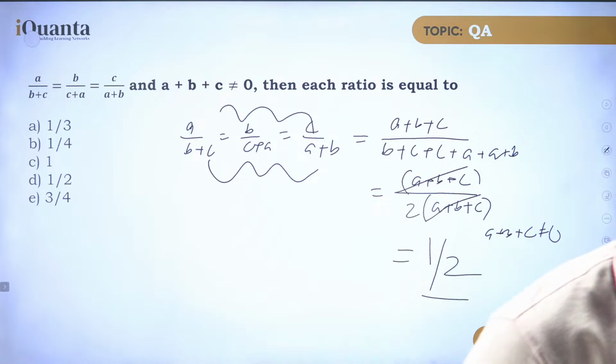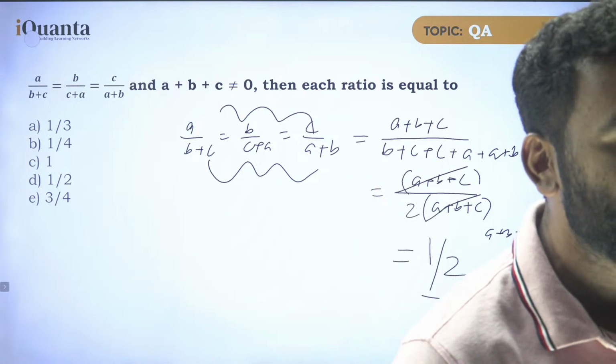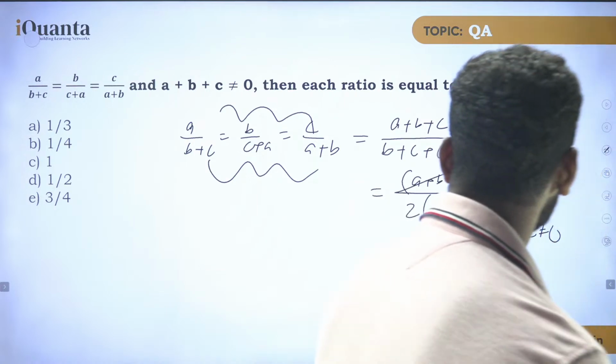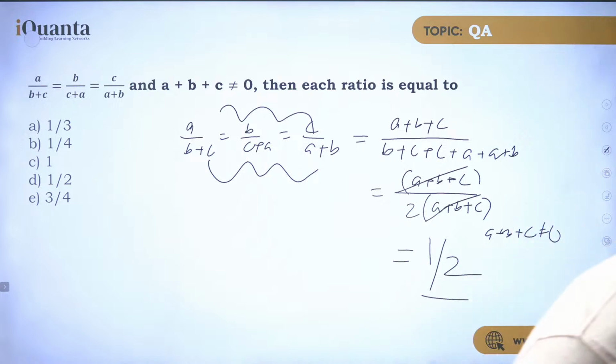It's 1 by 2, which is half, not 0 by 2. A plus B plus C and A plus B plus C get cancelled out, so it becomes half, 1 by 2.